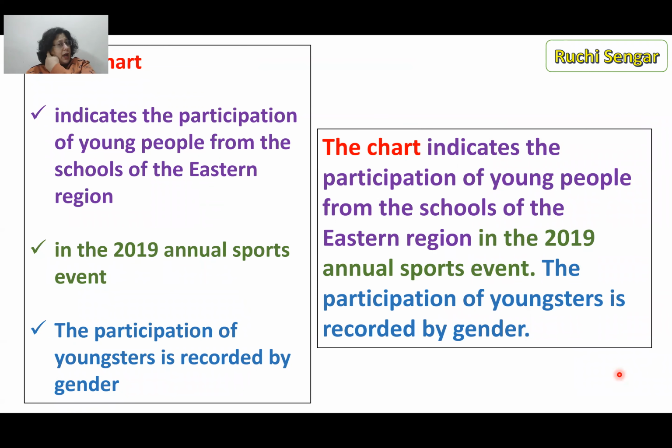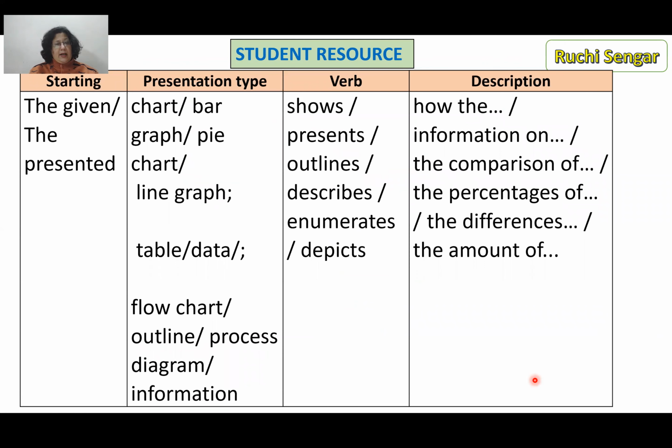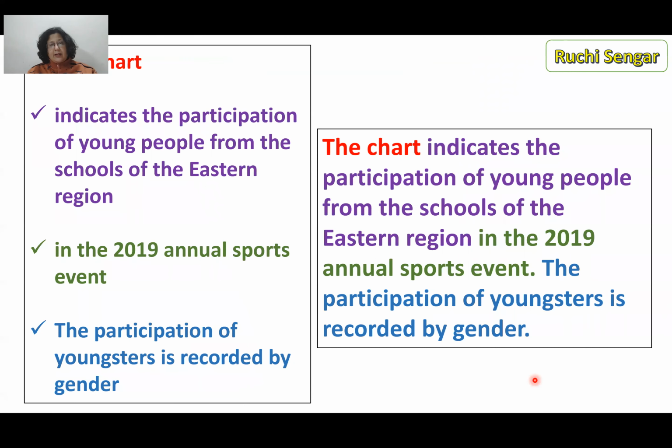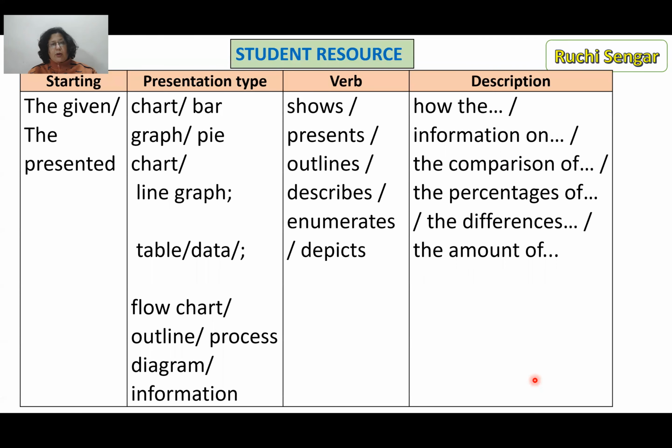So now, how is it that we can get them to create these sentences? I mean, a lot of them are first generation learners. Some of them are very nervous. They might falter. So it's our job to ensure that our kids have the student resource. Please ensure that they have something like this. Please give this to them, so that once this is there in their head, they can use these cues, these prompts, to create something like this. Okay, they wouldn't have a problem. Have a look. The given, for example, the given chart shows information on. See, look at that. They can pick and choose.